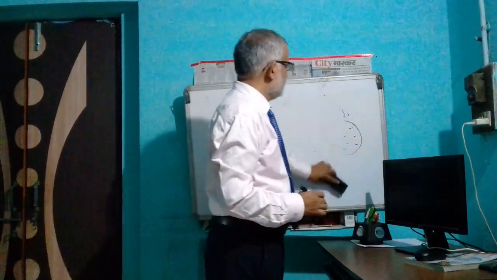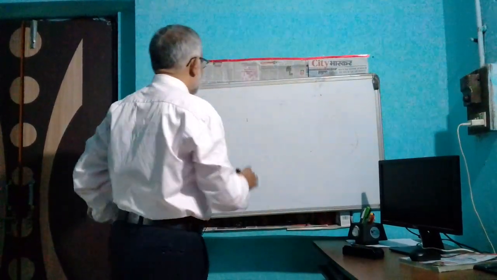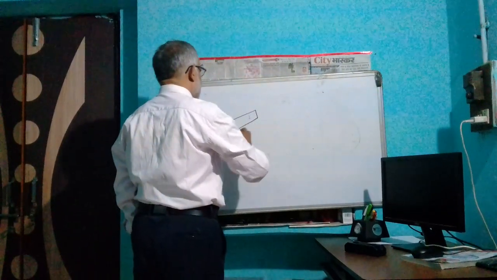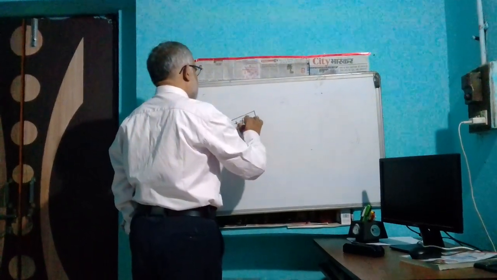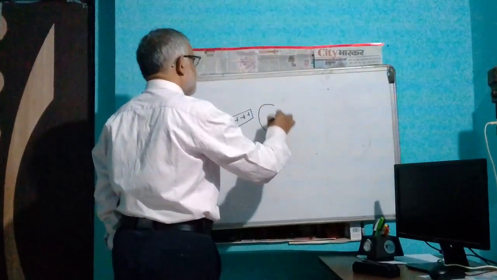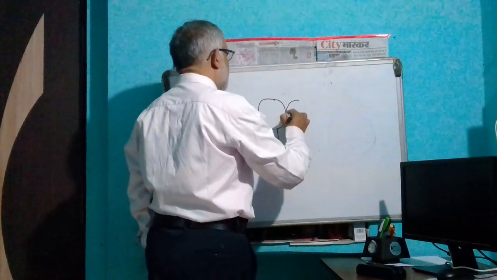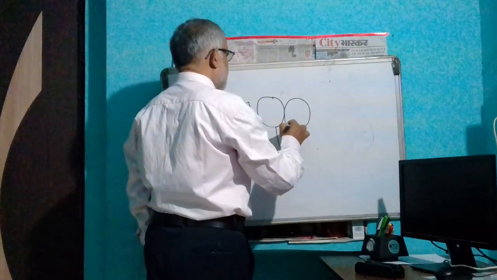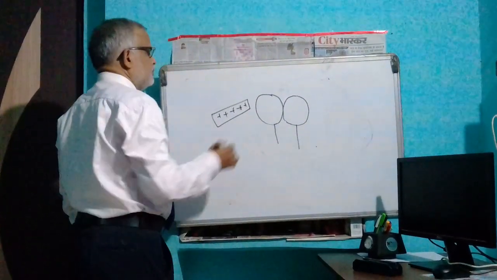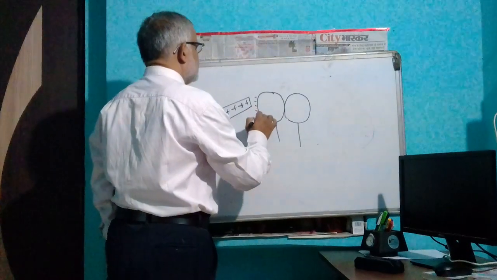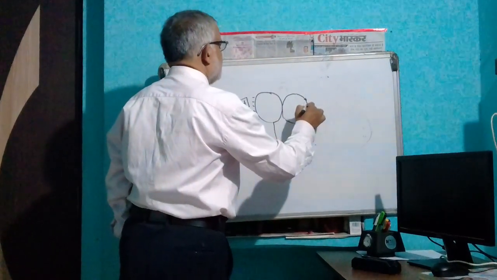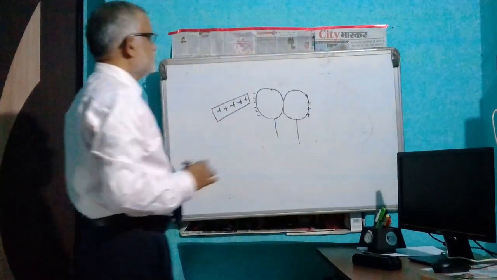We can see another example, when a charged body is taken near two metallic bodies that are in contact. By induction, here is negative charge, here is positive charge.